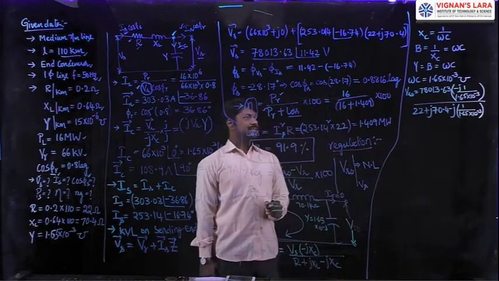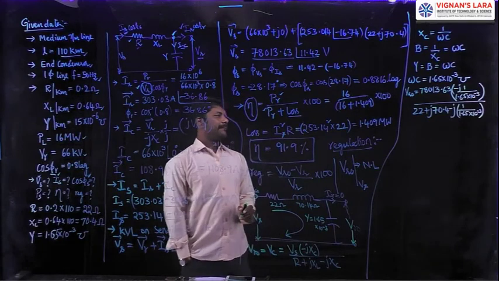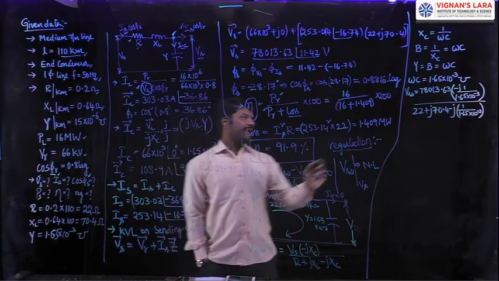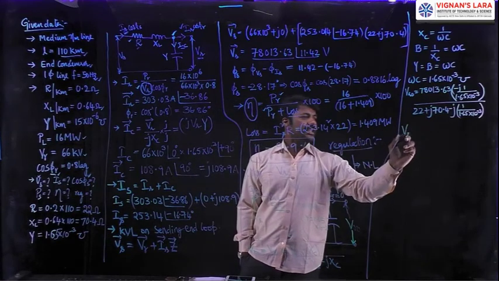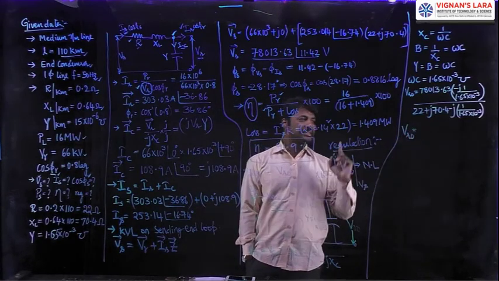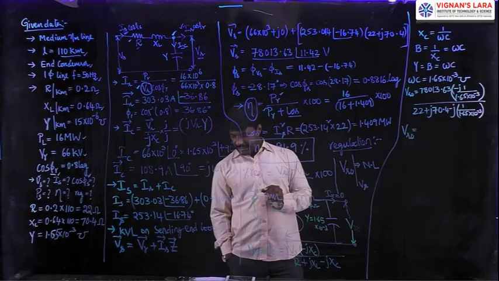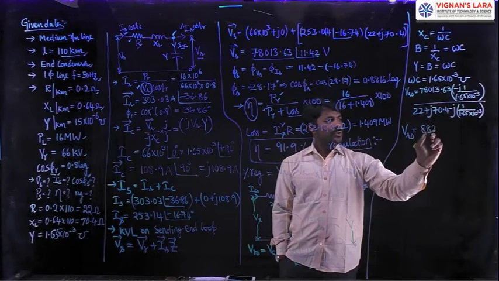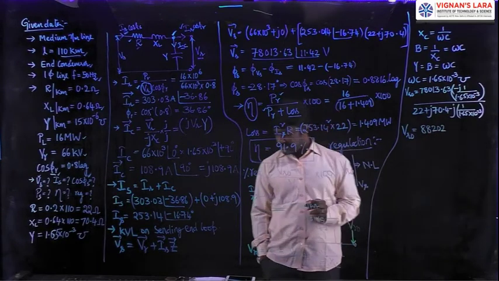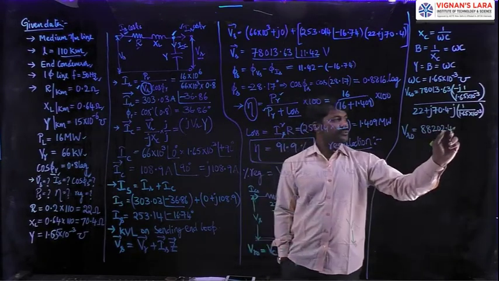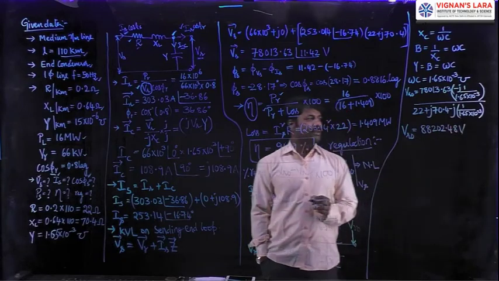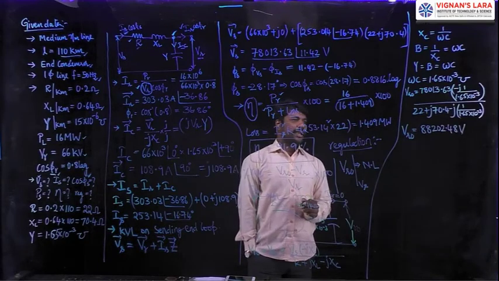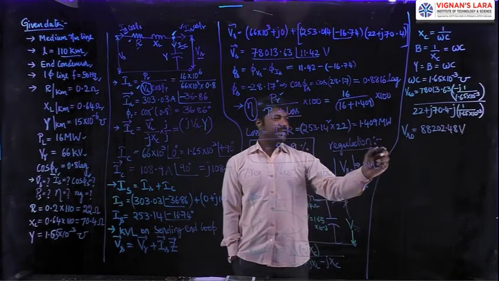Yes, this is the value of R plus jXL minus jXc. Simplify it in the calculator. You will get the receiving end voltage at no load as a larger magnitude than VR. That VR naught value is 88,202.48 volts. This much voltage is available at no load condition of this transmission line, which will be helpful in estimating the regulation.